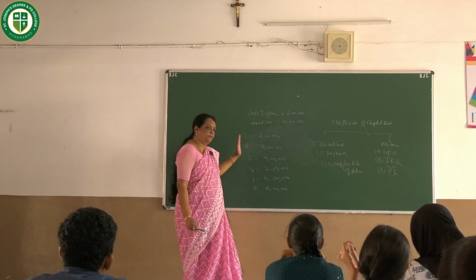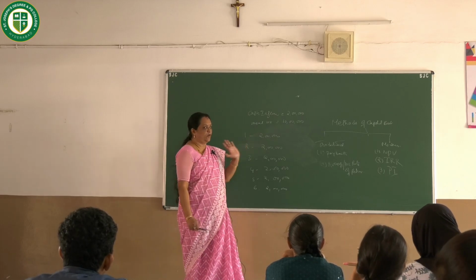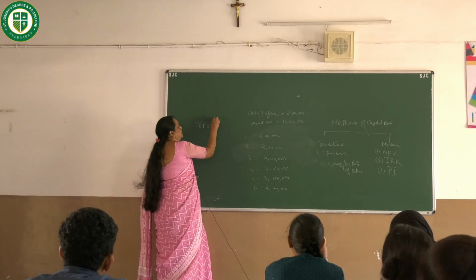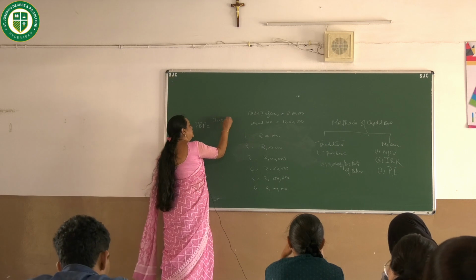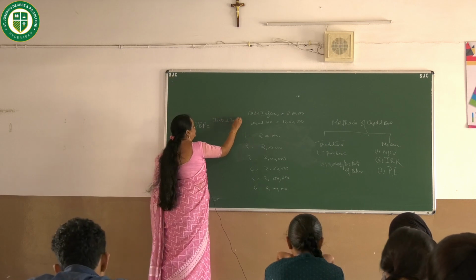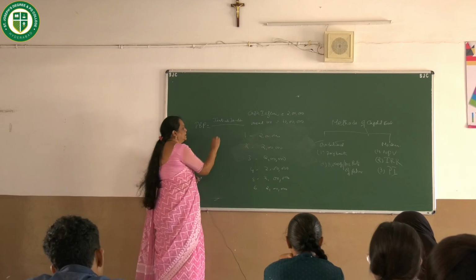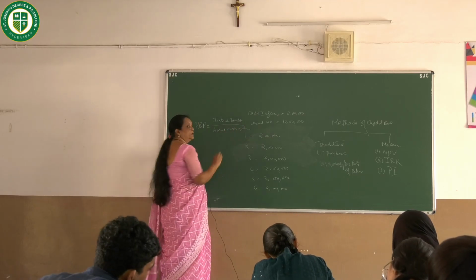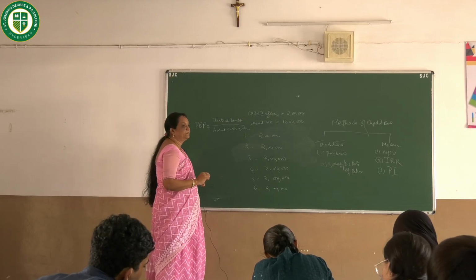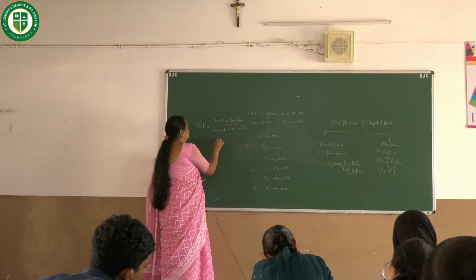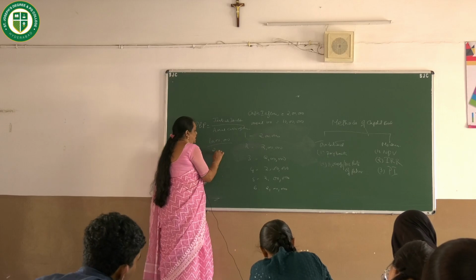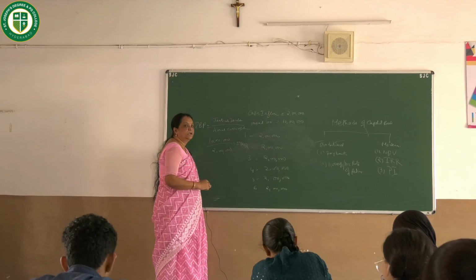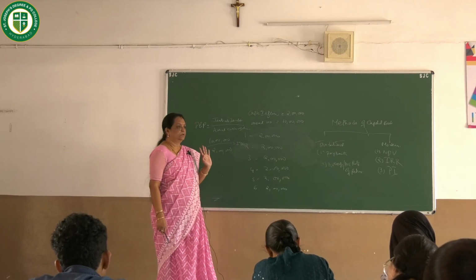Now, instead of looking at it in this way, we can also apply a formula. So, what is the formula for payback period? Initial investment or cash outlay divided by annual cash inflow. So, initial investment, how much do you have? 10 lakhs divided by 2 lakhs, 5 years. Okay? So, within 5 years, you are getting back your amount.